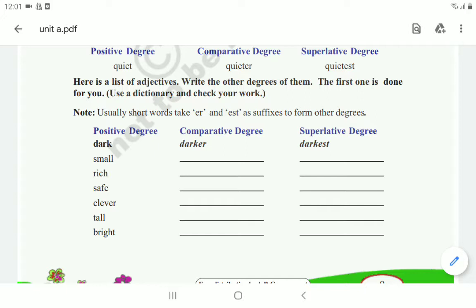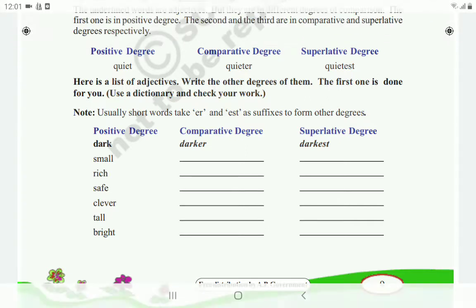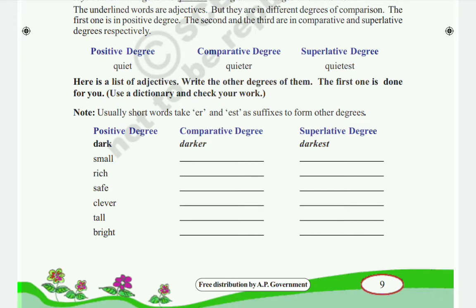Rich, richer, richest. Next one, safe. For this we have to write the comparative and superlative degrees. Safe is the positive degree. Safe means we have to write safer. And next, superlative degree is safest.